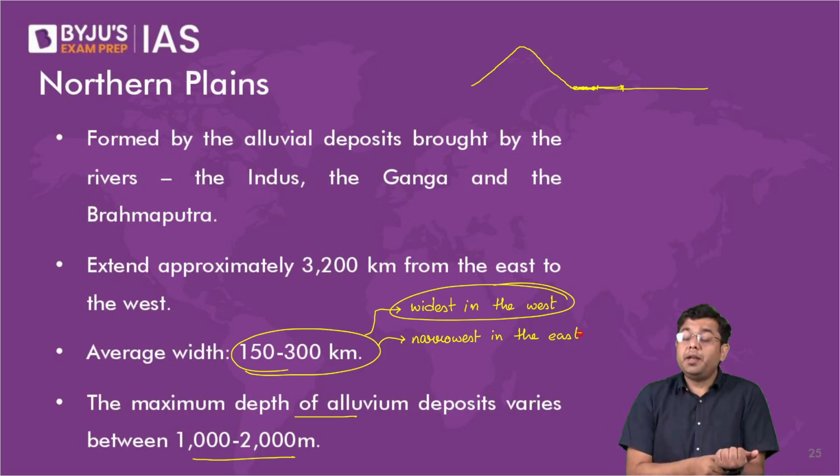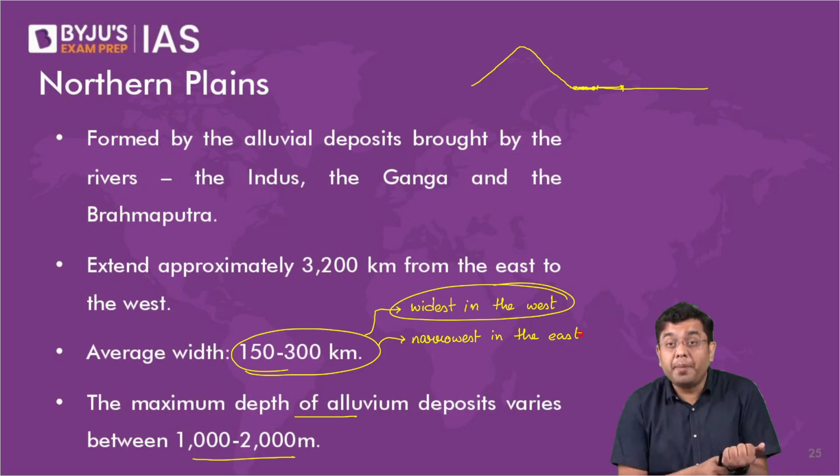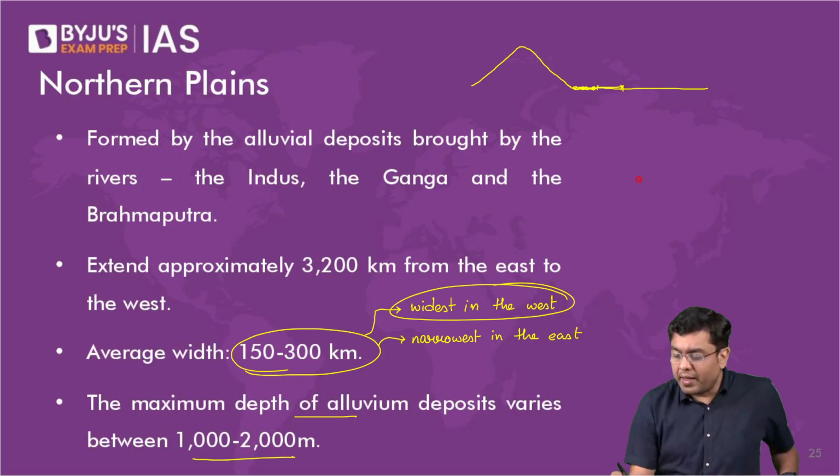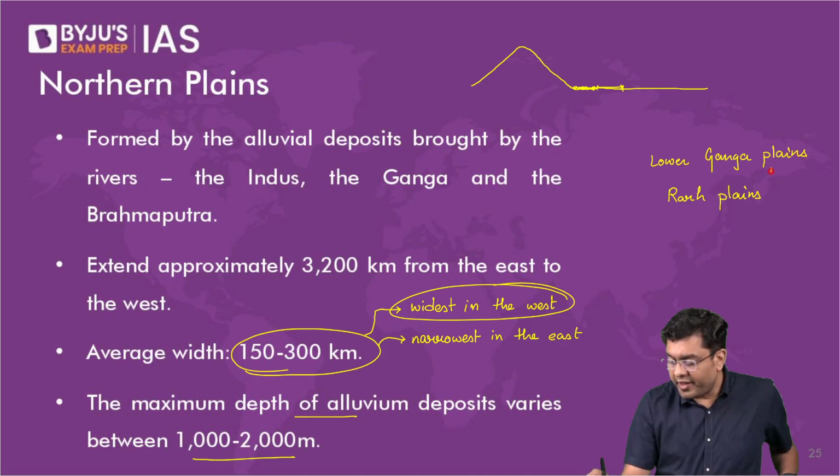Lower Ganga plain is also referred to as the Rarh plains in general. That is the region of the deposit around West Bengal, so this is the name associated with the lower Ganga plains in West Bengal.